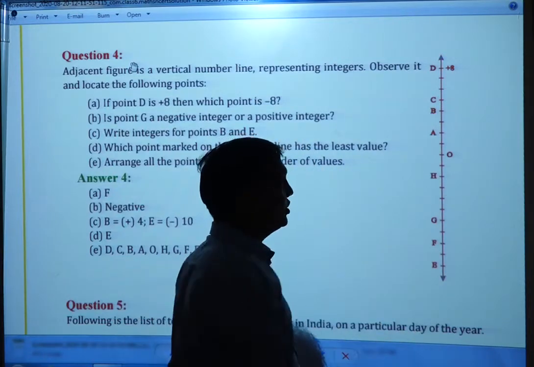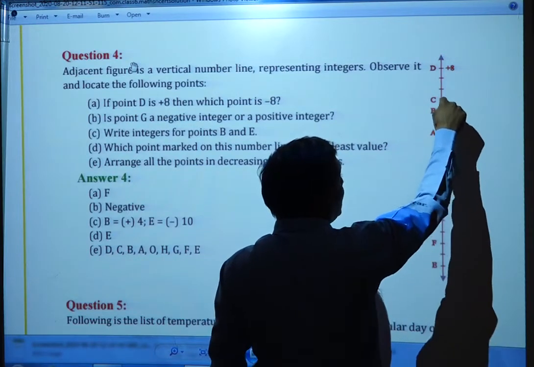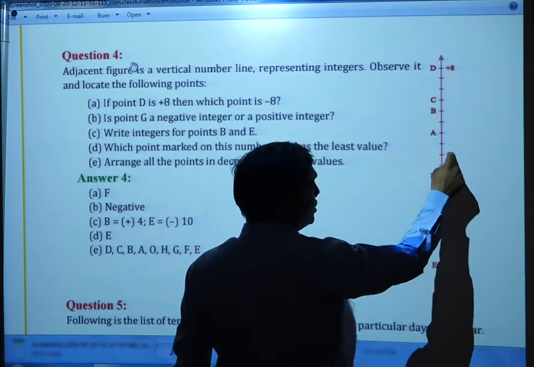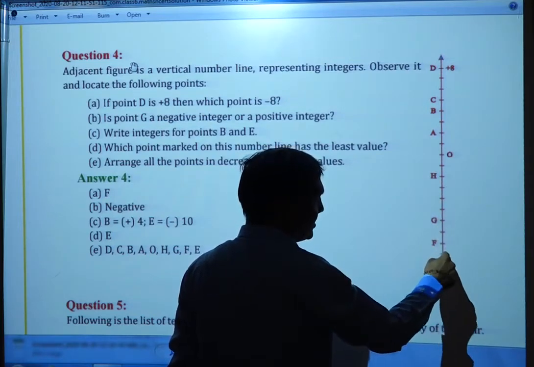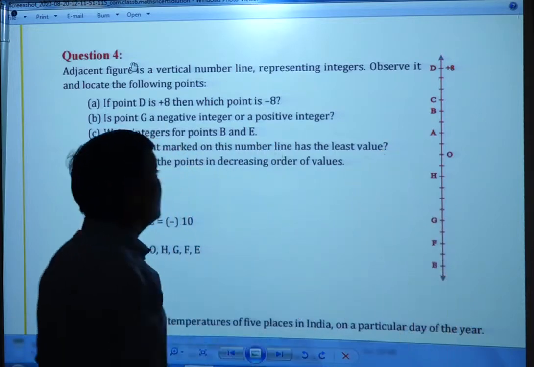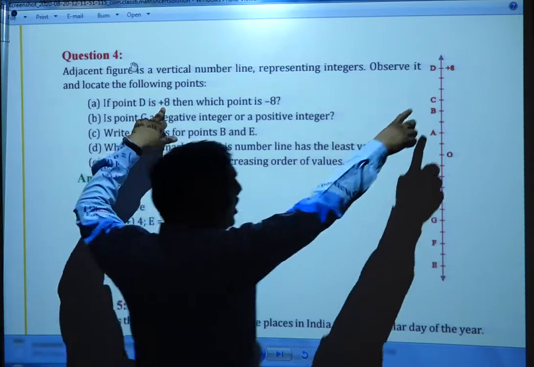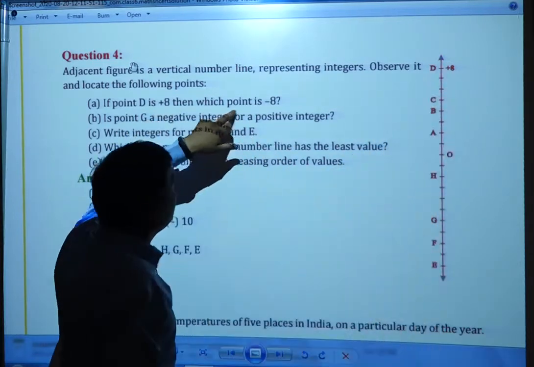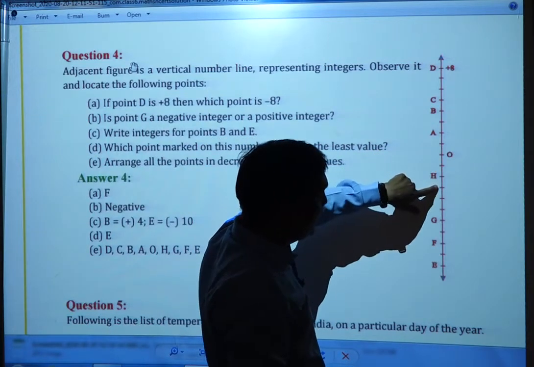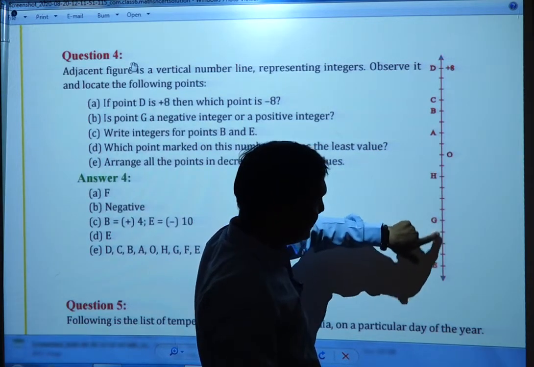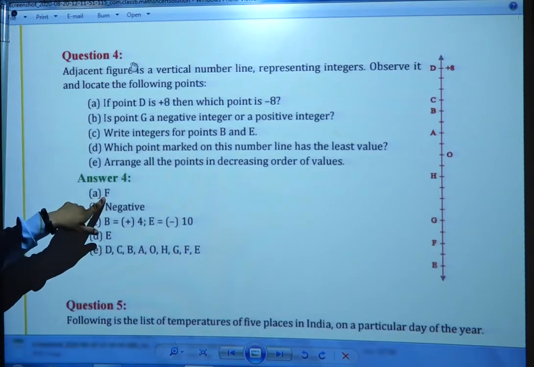Now you have to represent. From 0 it goes plus 1, plus 2, plus 3, plus 4, plus 5, plus 6, plus 7, plus 8. Now from 0, minus 1, minus 2, minus 3, minus 4, minus 5, minus 6, minus 7, minus 8, minus 9, minus 10. In this way you have to calculate. First they are asking: if point B is plus 8, then which point is minus 8? From here, minus 1, minus 2, minus 3, minus 4, minus 5, minus 6, minus 7, minus 8. So F is minus 8.